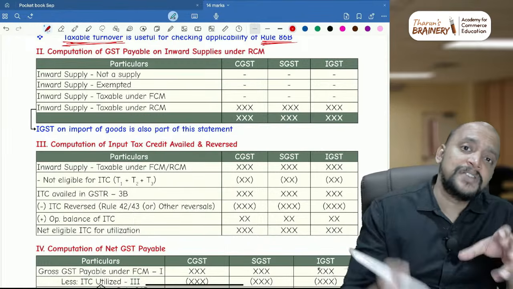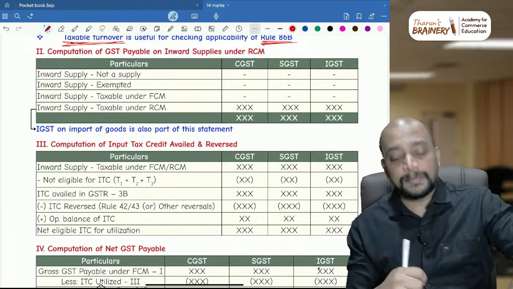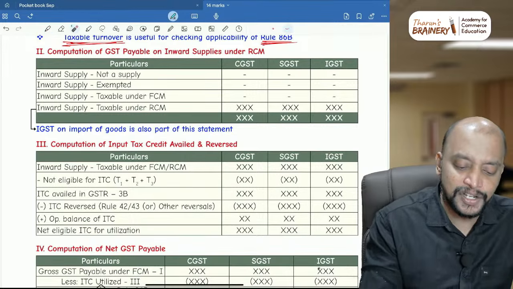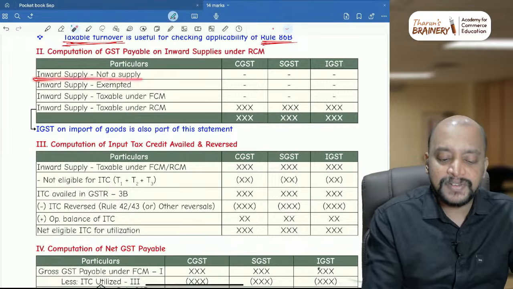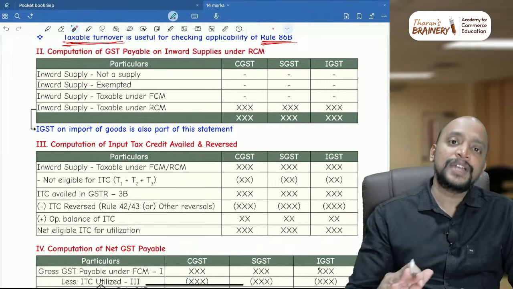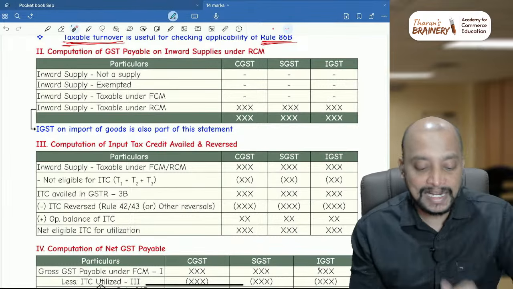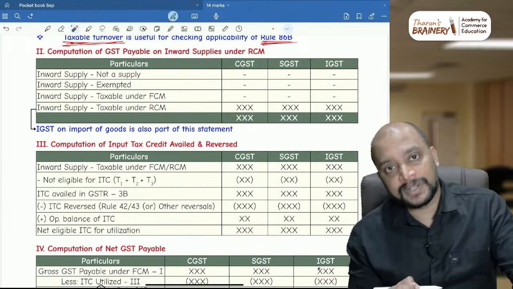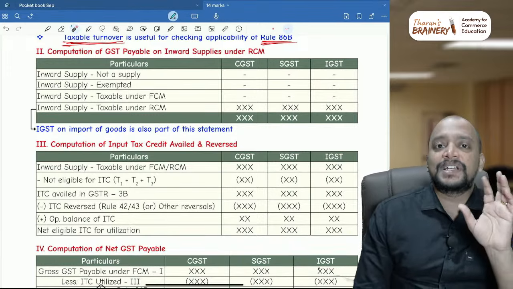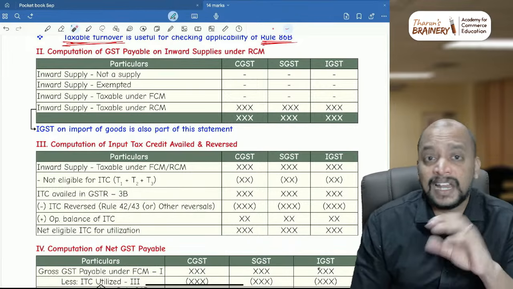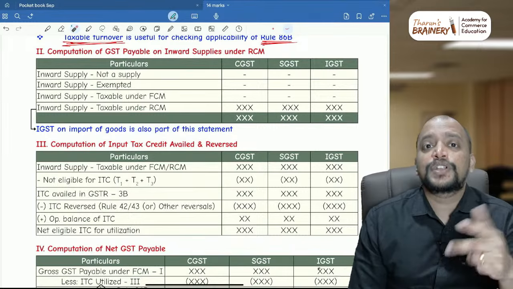Then suppose if the inward supplies are not at all a supply, write the fact that it is not at all a supply. So in the second statement, if you see computation of GST payable on inward supply under RCM, suppose if the inward supply is not at all a supply, then don't take it, but you need to write a note that the said activity is not a supply. Suppose if the inward supply is exempted, that also you need to write, because what we do is that inward supply by default we will take as taxable, FCM, RCM like that we will analyze, but there also sometimes they will give some hidden information that it may be exempted or it may be not a supply.